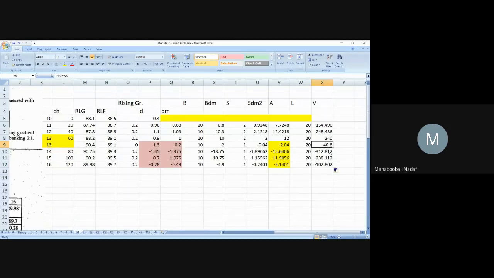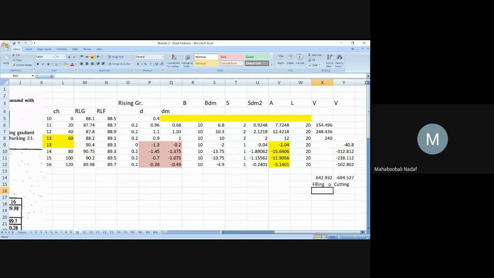So these things will come in cutting. Okay, this is also V, this is also V. So sum of these things, sum of these things, and sum of these things. So this is your cutting and filling. This is your cutting, and